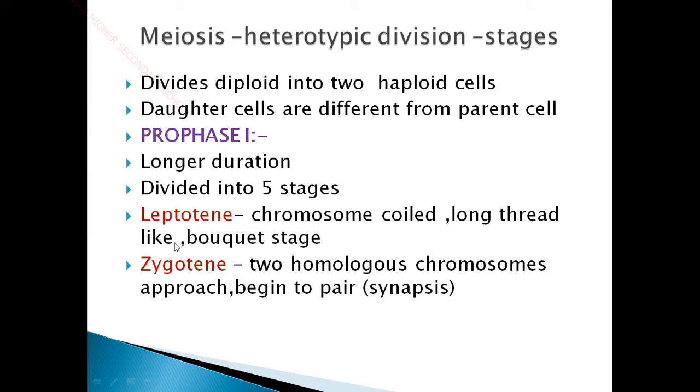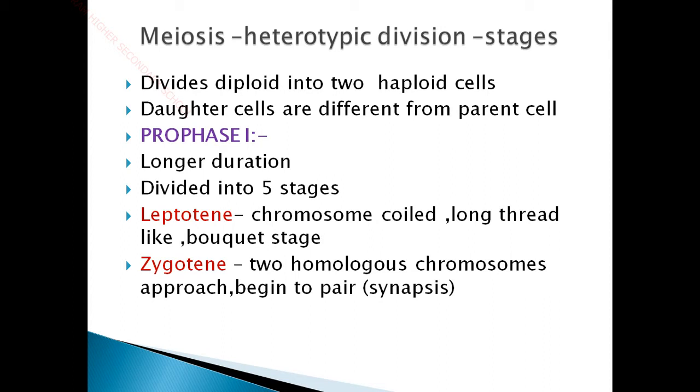So you can see the first stage, leptotene, where the chromosome becomes coiled and it is called the long thread-like bouquet stage. Lepto means long, and tene means thread. So leptotene is long thread-like. In the first stage of prophase, the chromosome will be condensed, or rather the chromosome unwinds and uncoils, and it becomes very visible under the microscope.